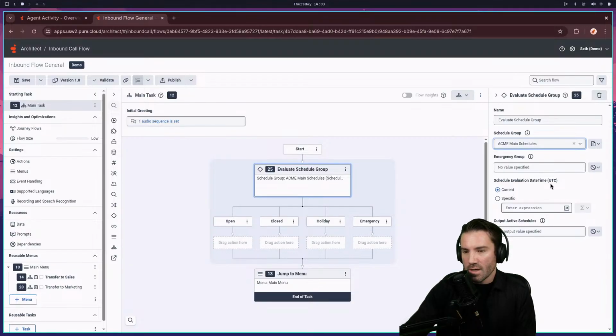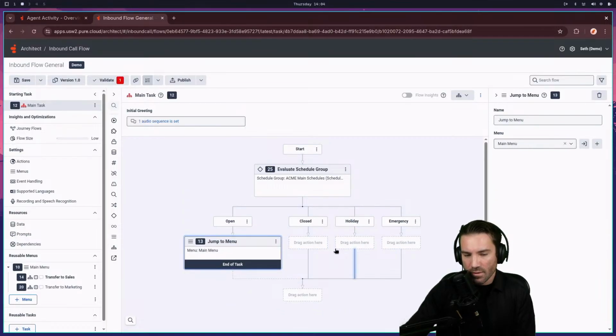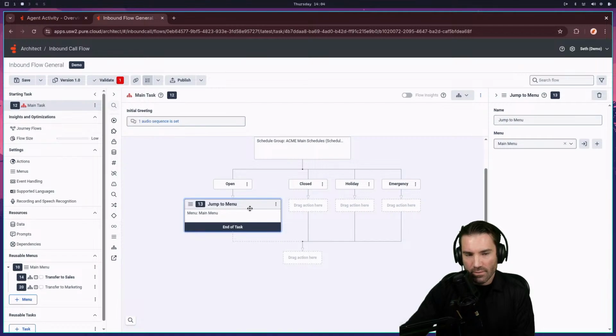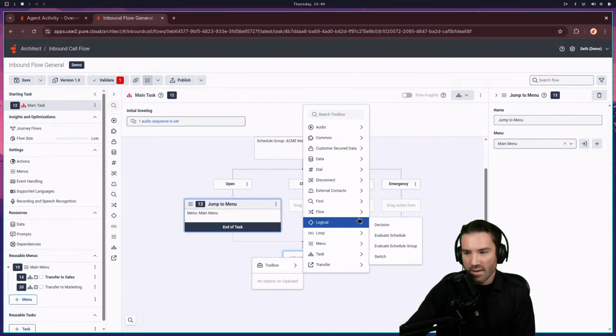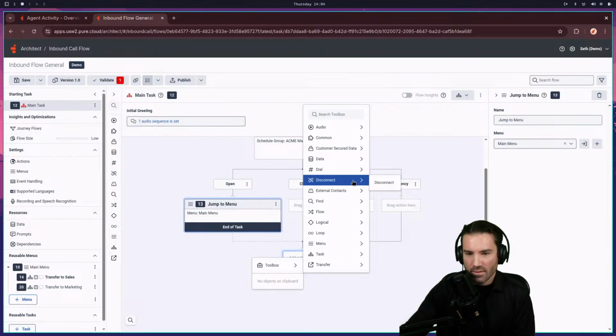So I'm going to go off of the current date time. And then I don't really need to use this output activate schedules for right now, so I'm going to leave that as is. And then now, based on main schedules, I think I have a very simple 8 to 5 in there now for main schedules. We'll move this jump to menu over into the open category. It's going to now give me a red error because you need to have some sort of limiting thing here, so I can put that in.